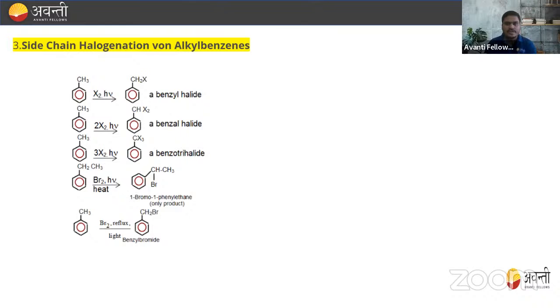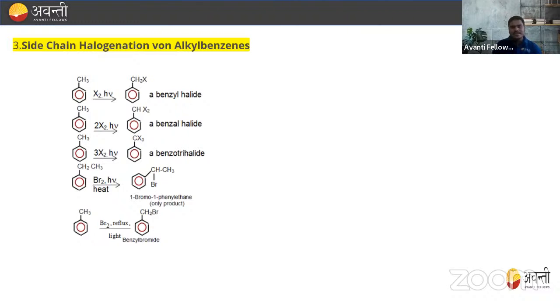So when we treat toluene, this is nothing but toluene, and it reacts with X2 in presence of sunlight, this X2 is either Cl2 or Br2. So when we treat this CH3 toluene with the X2 in the presence of sunlight, it will form benzyl halide, right? If it forms CH2Cl, we can say benzyl chloride. If it forms CH2Br, we call it benzyl bromide, right? So when we treat toluene with X2 in presence of sunlight, they will form benzyl halide.